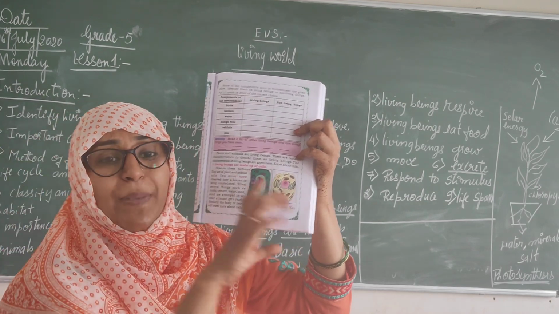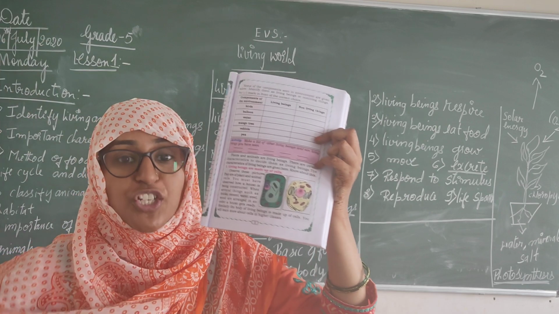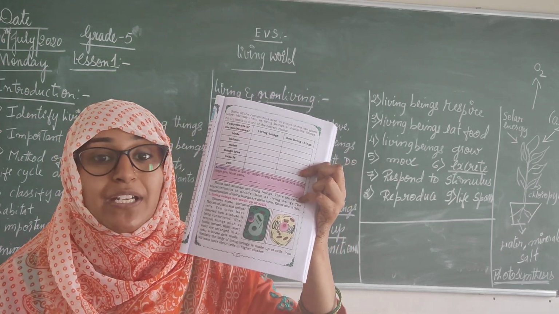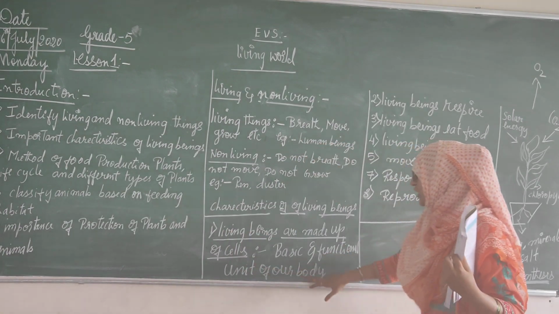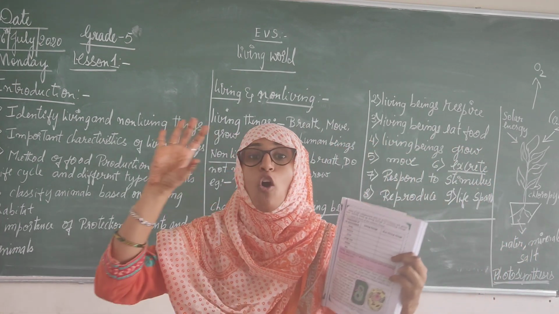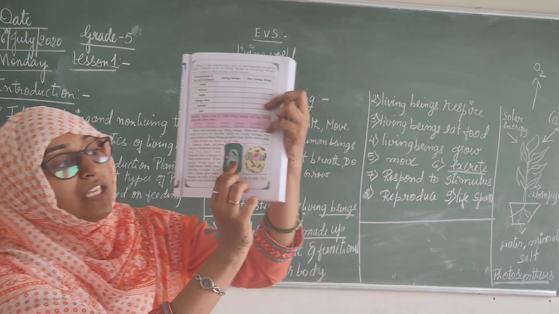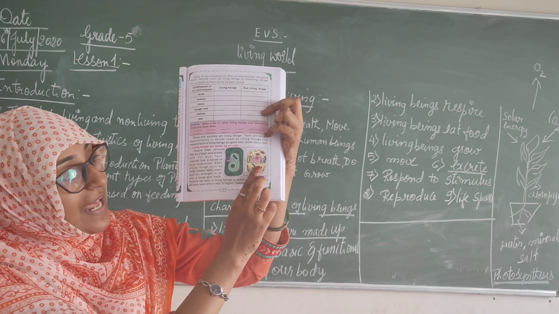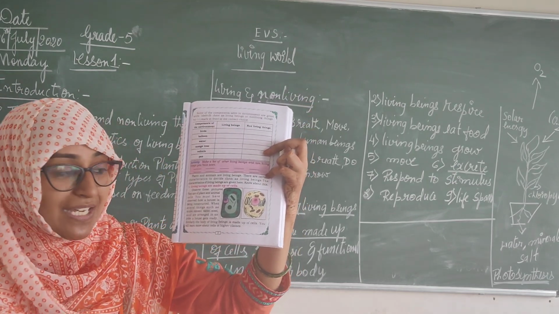Plants also have millions of cells in their body through which all the functioning can be done. So what is it called? The basic and functional unit of the body. Functional unit means all the functions are done with the help of cells. See here, this is a plant cell, this is an animal cell. The detail you don't need to study, you will study it in higher classes.